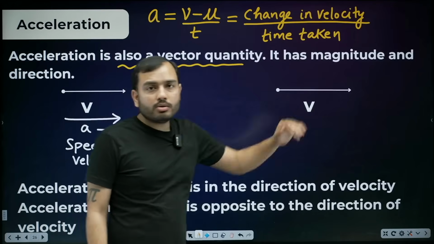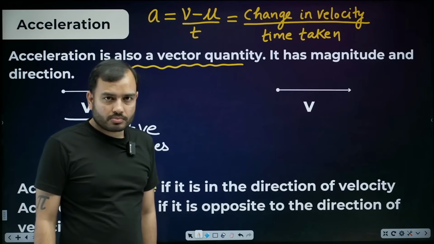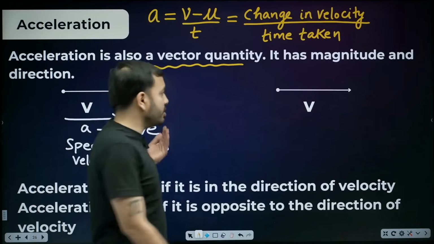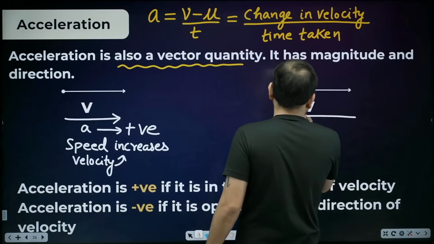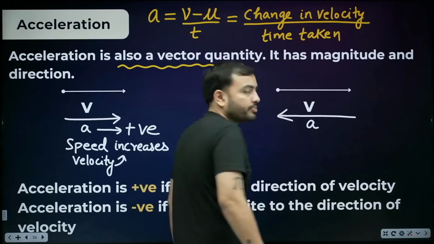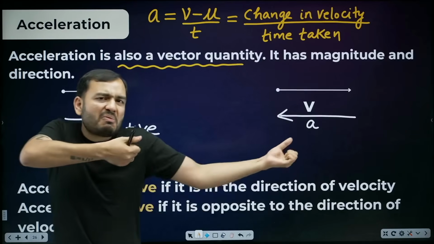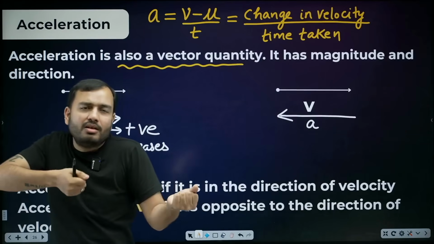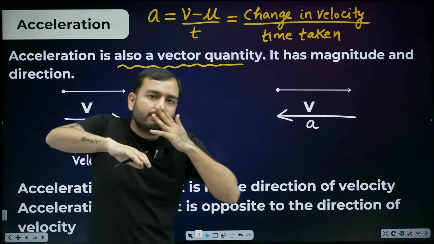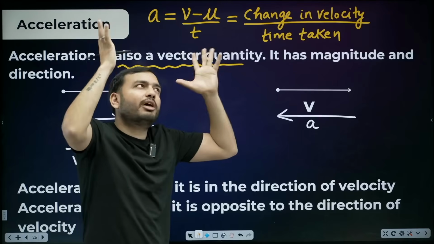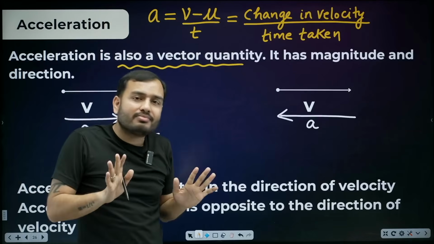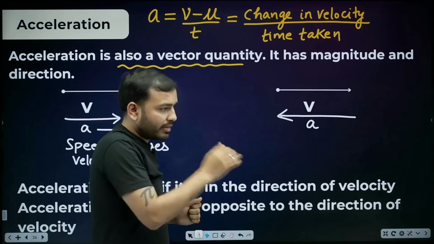Velocity in this direction, acceleration is in opposite direction. That is the direction of acceleration. The car is moving forward and you are pulling it back. Think of acceleration in your mind as something like force. Now suppose a toy car is moving this way.